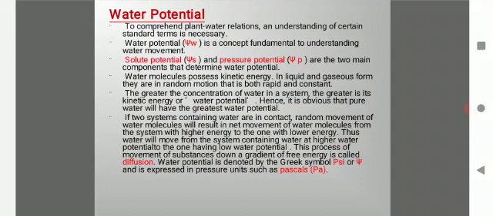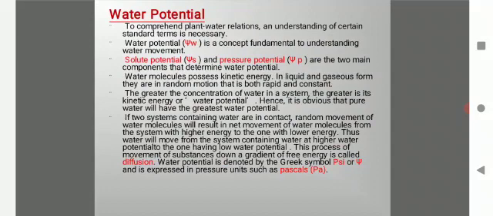In liquid and gaseous form, they are in random motion that is both rapid and constant. The greater the concentration of water in a system, the greater is its kinetic energy or water potential. Hence, it is obvious that pure water will have the greatest water potential.